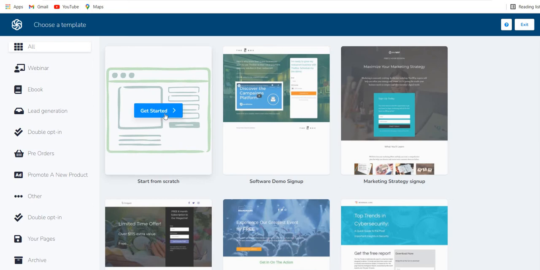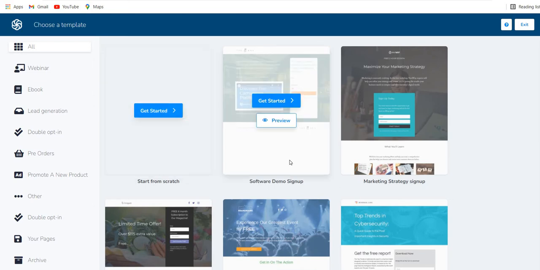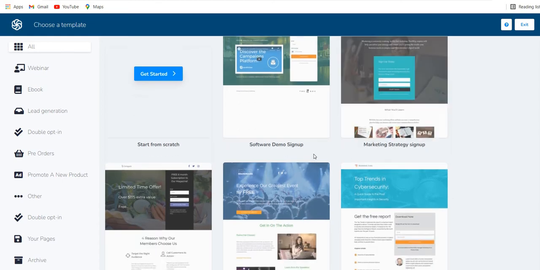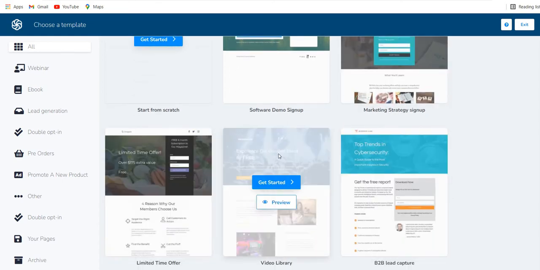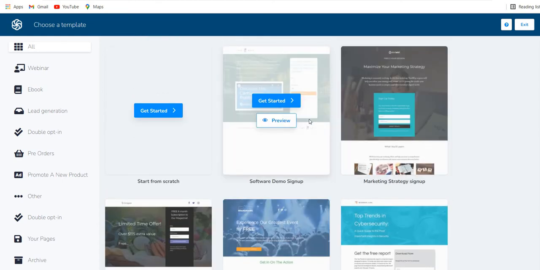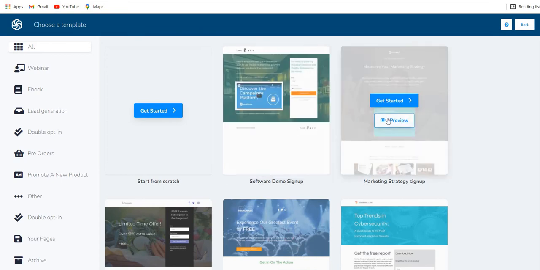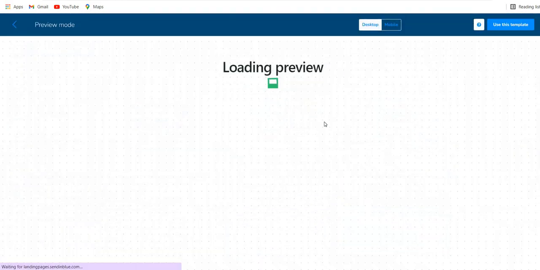I'll be covering that in my next video, but for this video I'll be taking one of these templates and showing how you can get started. And if you want, before you start with a certain landing page, you can preview it. So I'll click on preview and you will see the landing page loading.